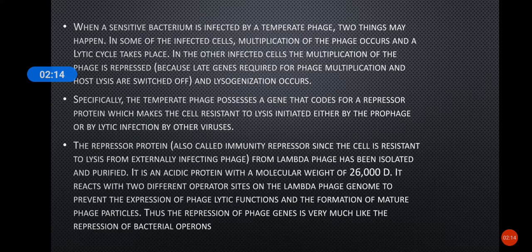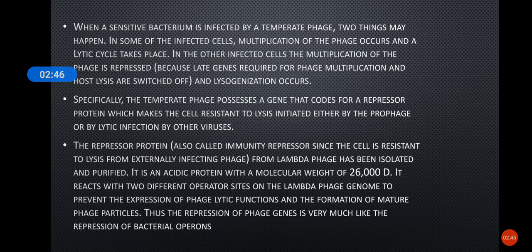Now we will describe how this lysogeny is achieved. When a bacterium is infected by a temperate phage, two things can happen. One is the lytic cycle, where the phage will multiply and lyse the cell. The other is that the phage DNA can be injected into the host DNA and lysogenization can occur.